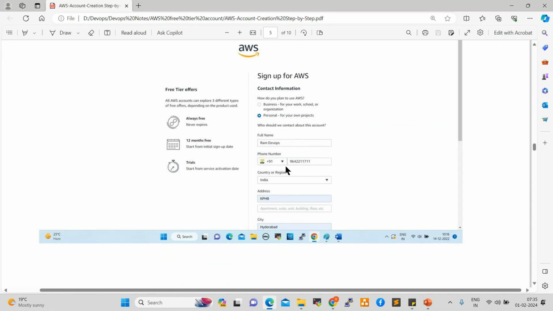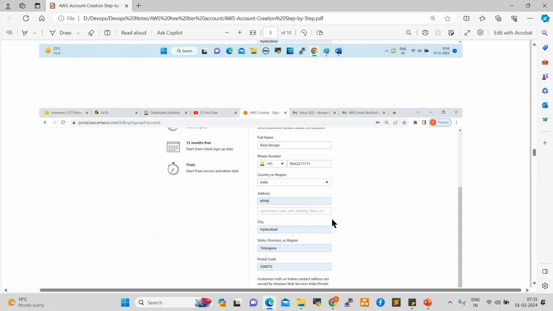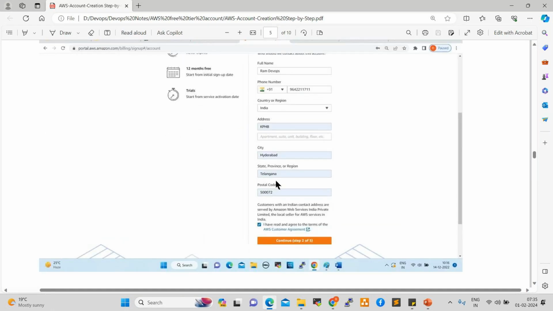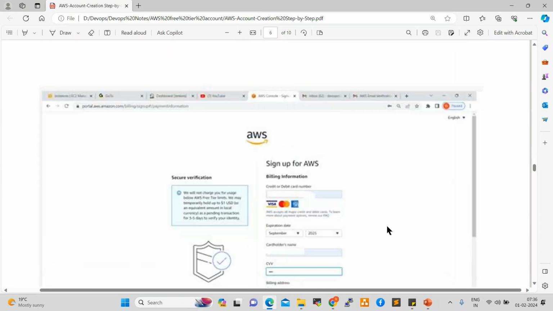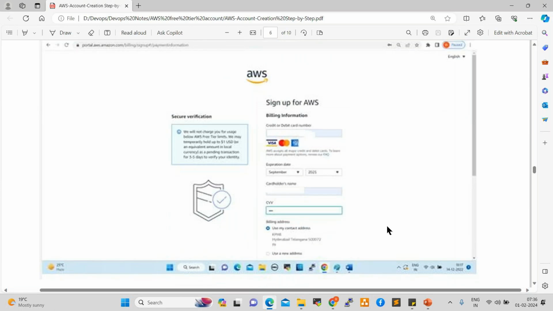You can give the full name, mobile number, country, region, address, city, right? After that, you can give the state and the pin code, and you can check this. See here, this is the confirm agree. You can agree to this. You check this. Click on continue. After that, it will ask you to provide your bank information, credit card or debit card.